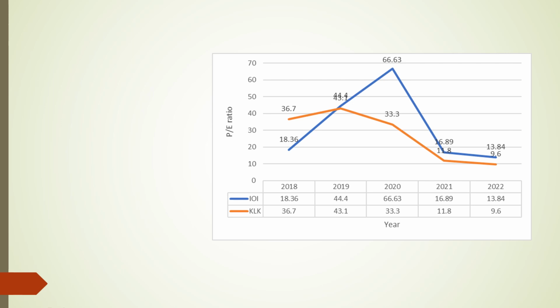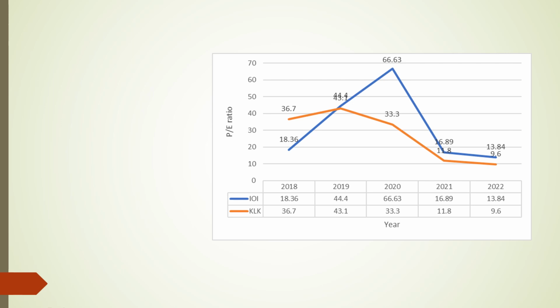These fluctuations can be attributed to changes in investor sentiment and market expectations regarding each company's future earnings growth potential. The decrease in KLK might be a strategy to attract investors for the purpose of a bargain, as the decrease in price to earnings ratio is like lowering the price tag for the investors.